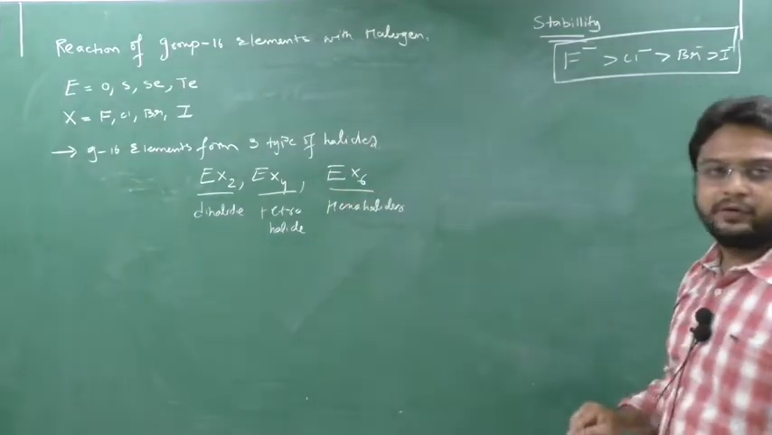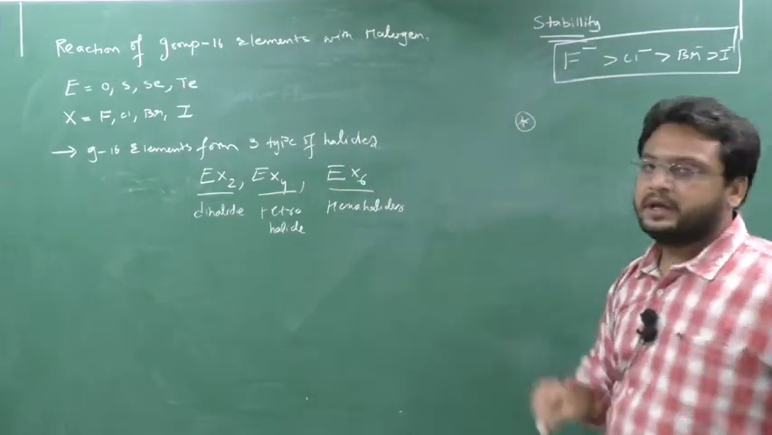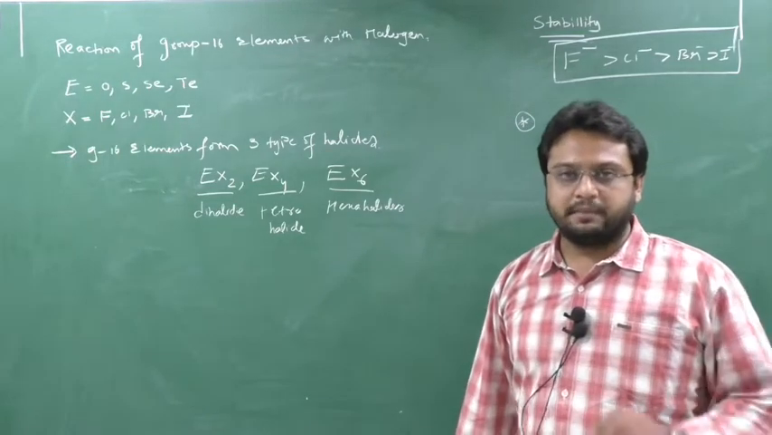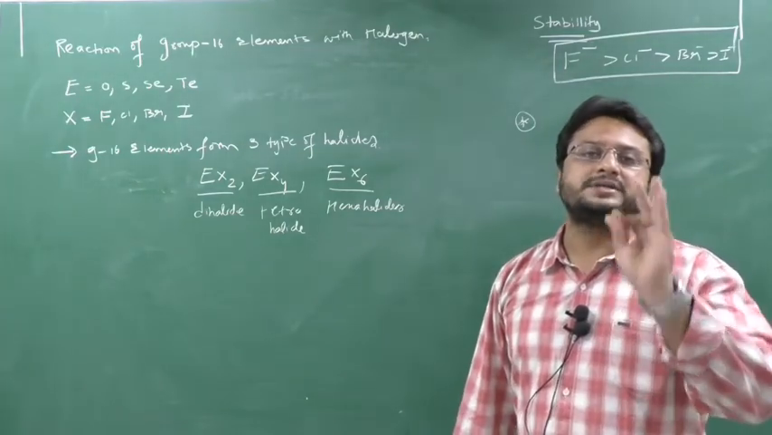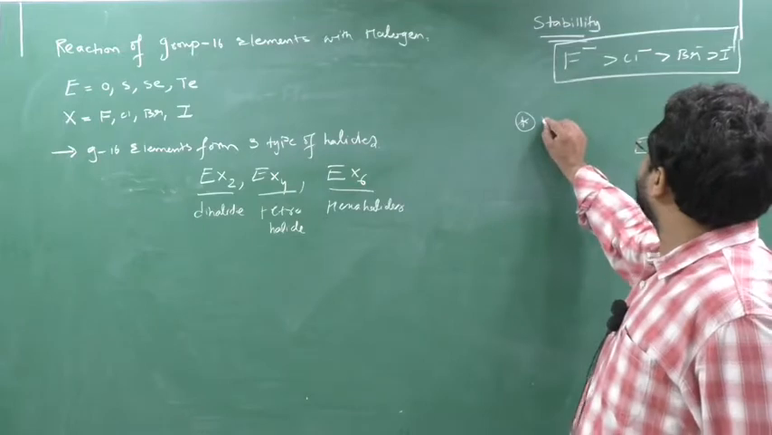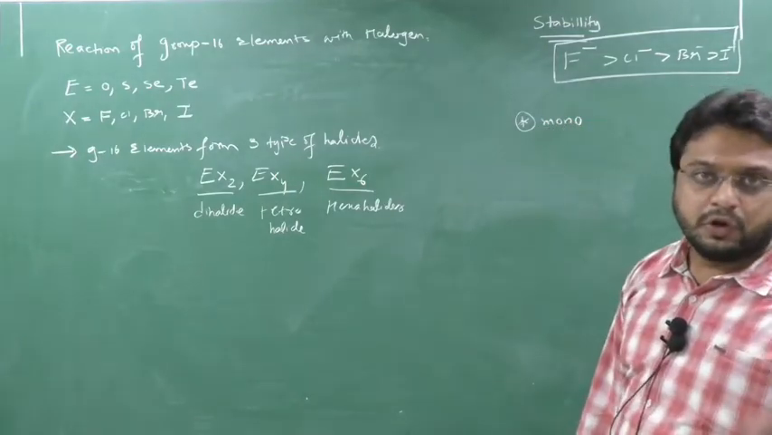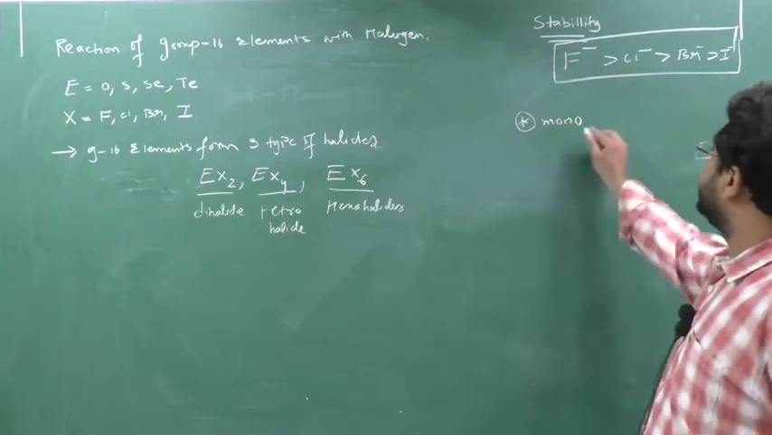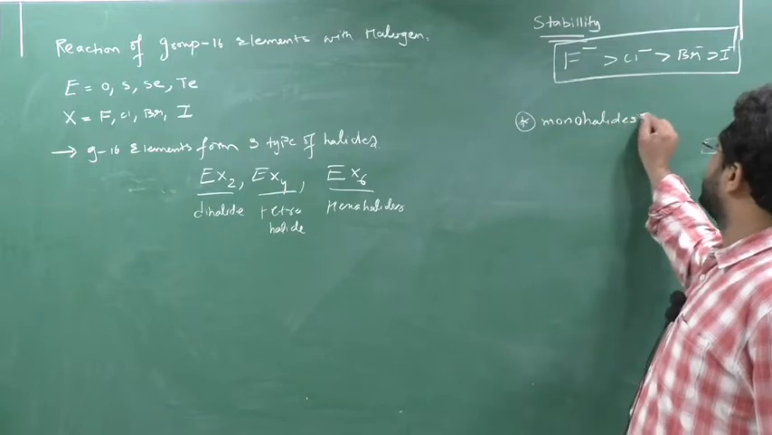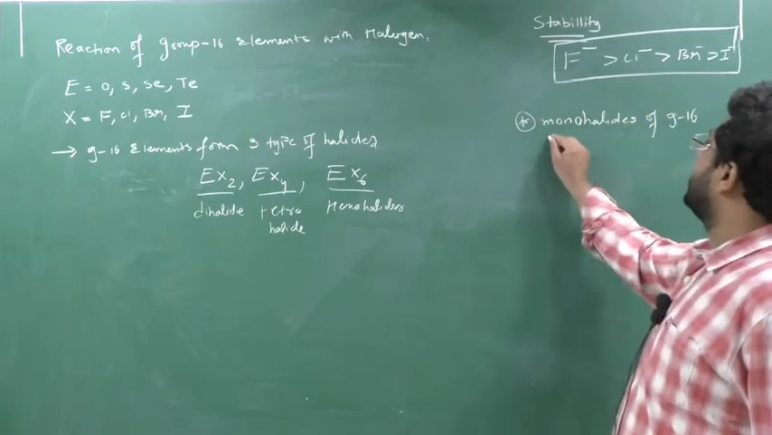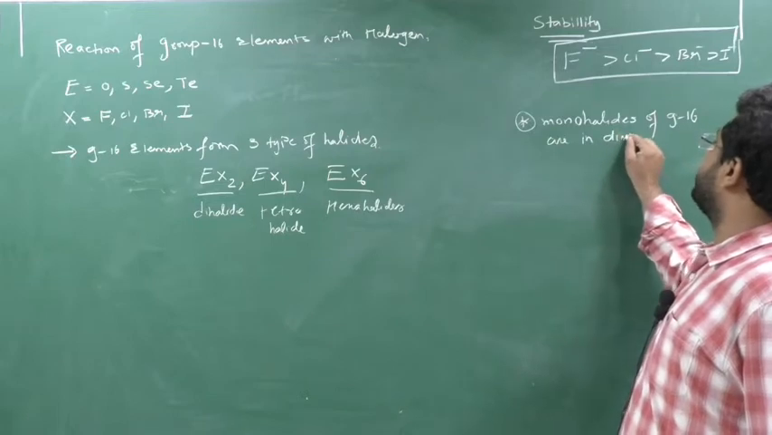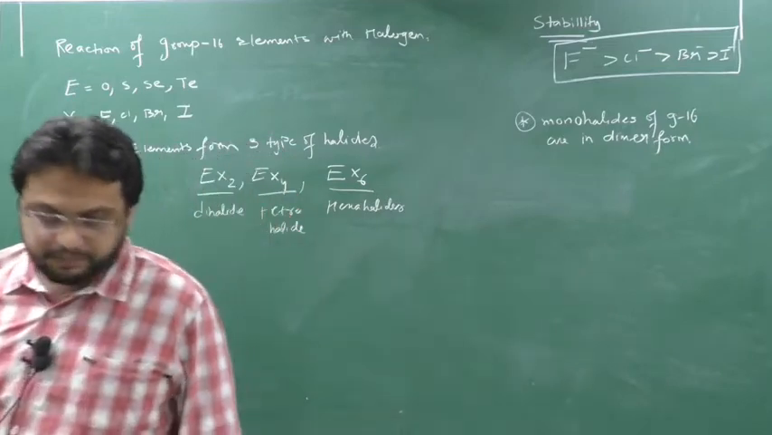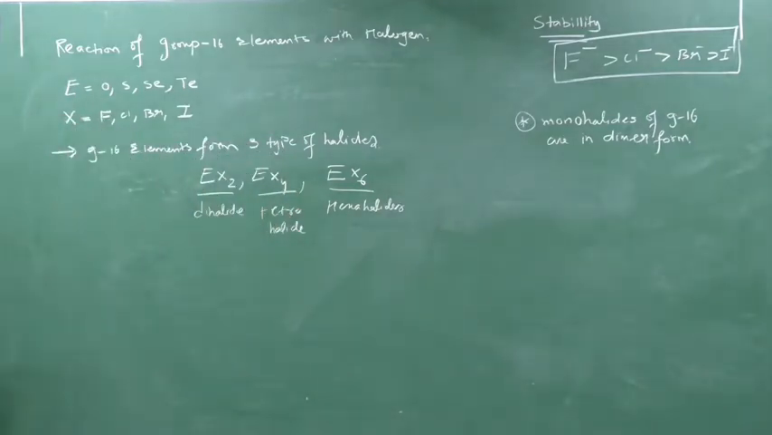One more key point I would like to tell, please remember: group number 16 elements also form monohalides, but those monohalides exist in dimer form. This is very important for your MCQ or competition point of view, as well as for the regular test point of view, that the monohalides of group number 16 are in dimer form. Please write this down. We are going to discuss in detail one by one. First we will discuss hexahalide, then tetrahalide, then dihalide.